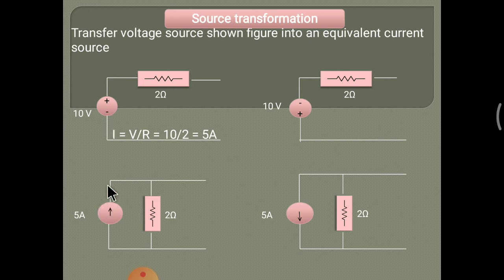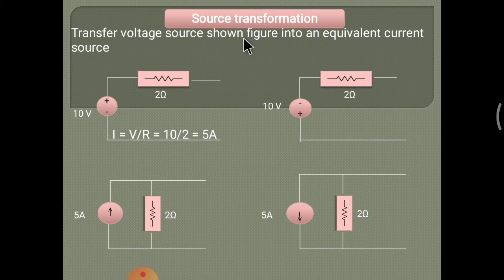While calculating or simplifying circuits, more complications come. To simplify the circuit or to find any value of a circuit element, we have to make changes in the circuit. So if we have to convert the voltage source into a current source, how to convert it?